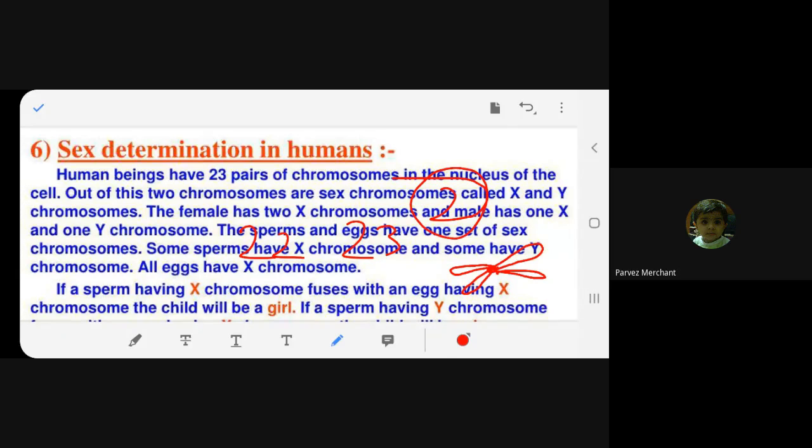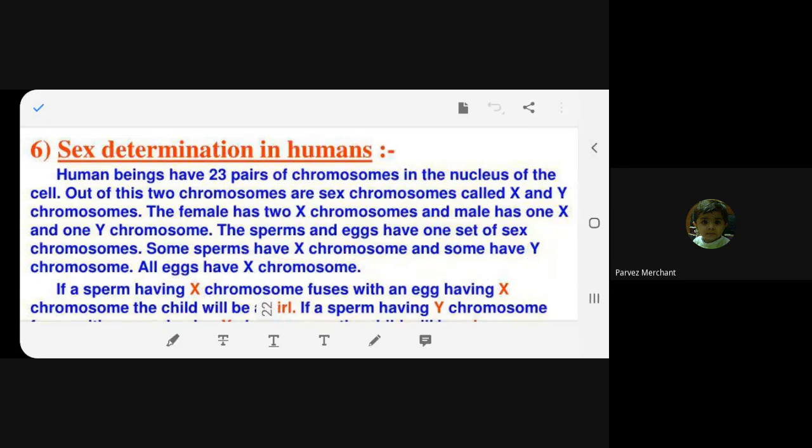Let me finish, then you will have a doubt. Let me finish first, then your doubt will be clarified. So these last two chromosomes are sex chromosomes. Now, what are these sex chromosomes? They are X and Y chromosomes. Remember, they are X and Y chromosomes.